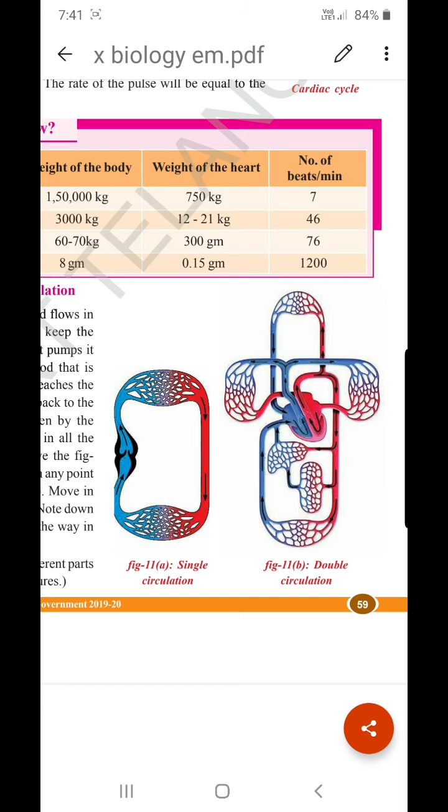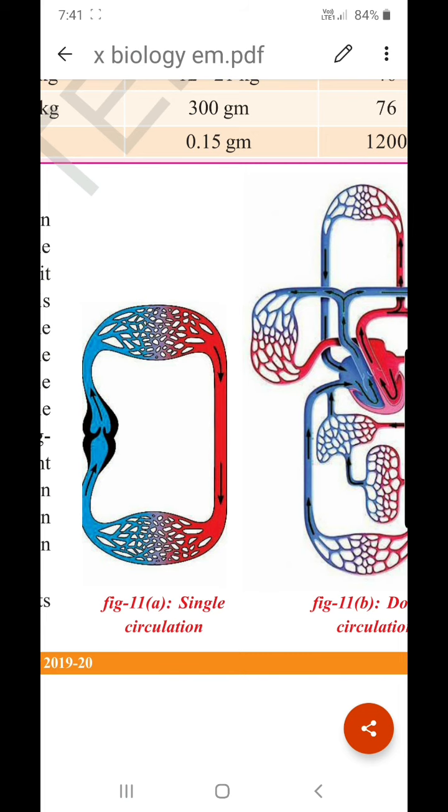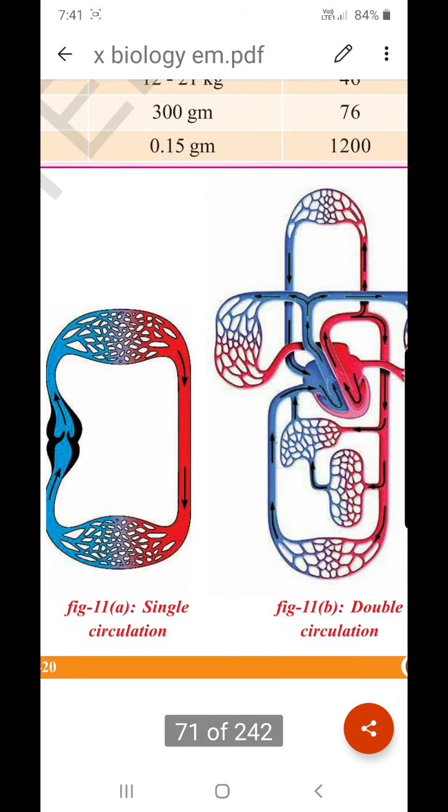Okay, in this picture we can see that the blue color depicts impure blood and the red color depicts pure blood. If we observe 11a picture, that is single circulation picture, we can understand that the heart is blue in color. That means always impure blood flows in single circuit circulation system. So in fishes we can find heart always filled with impure blood. That is why it is called venous heart. Venous heart means the heart is always filled with impure blood.